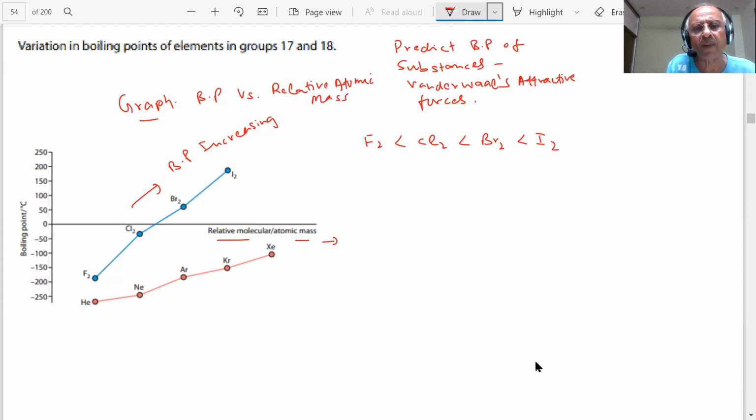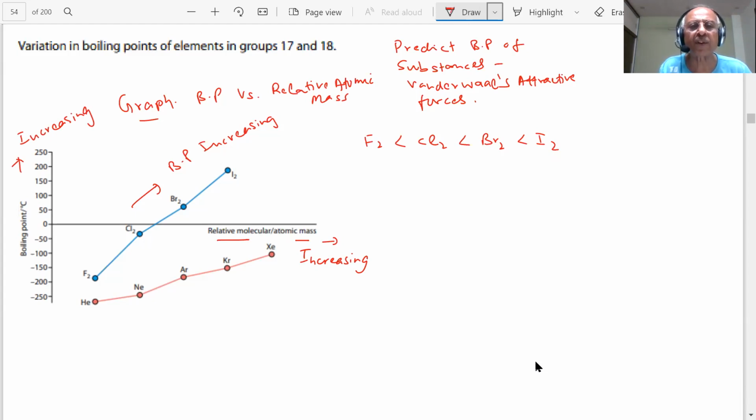This relative atomic mass is increasing, and this boiling point is increasing. Can you see it? This is 0 degree Celsius. They are negative degrees Celsius. Can you see the graph? Yes. And similarly, students, these are the noble gases.